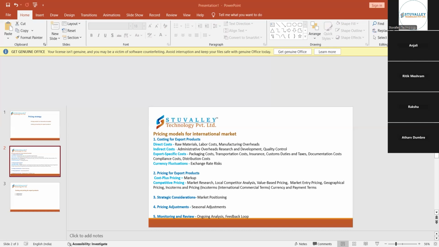Next comes research and development. What is research and development? It is the cost related to any product for innovation and development, the amount being spent on that is called research and development. For example, I gave you an example of a pad. The company will have a research and development team, which has to be superior to the rest of the other pad manufacturing companies.